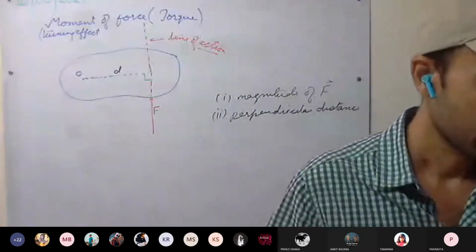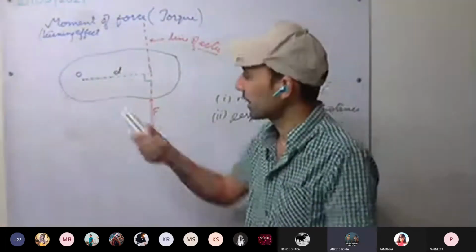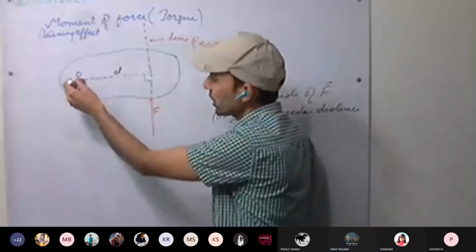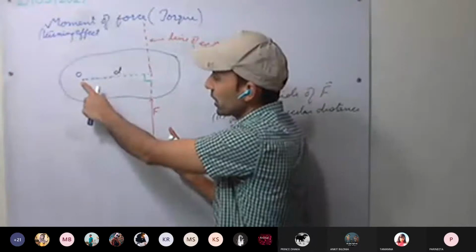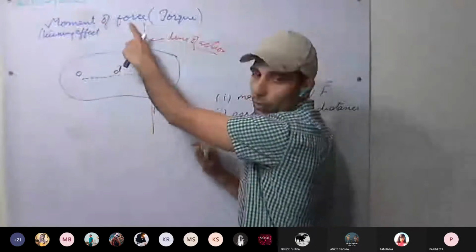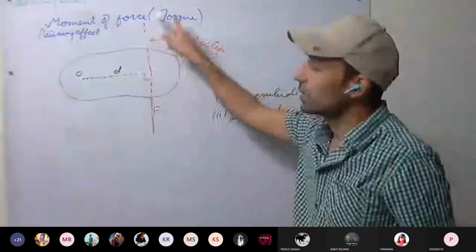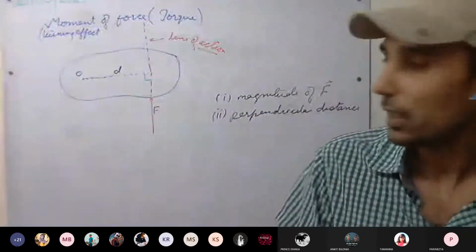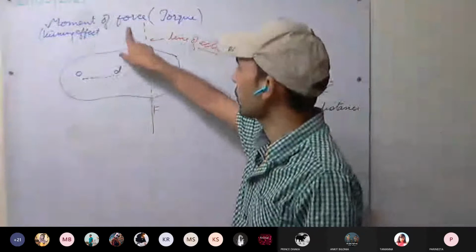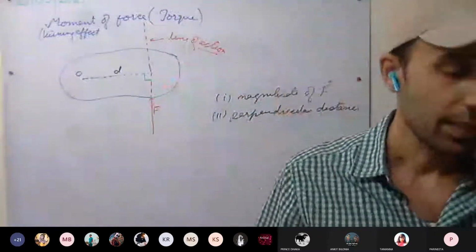This is clear. So the turning effect of a body about an axis, this is the axis of rotation. The turning effect of the body about the axis of rotation is called moment of force, and this is also called torque. Understood? This moment of force, this turning effect of force, is called torque. This is clear.